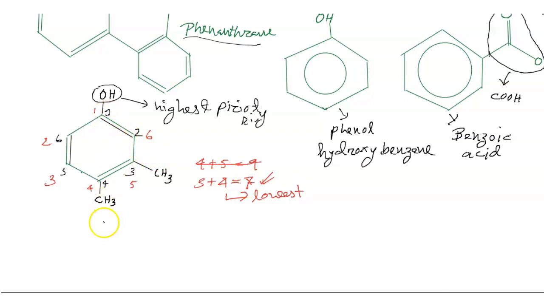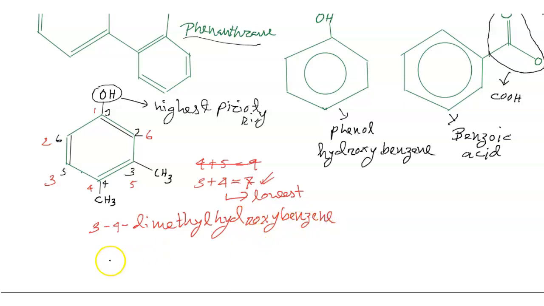So I can write it this way: 3,4-dimethyl hydroxy benzene. 3,4-dimethyl hydroxy benzene can also be written as 3,4-dimethyl phenol.